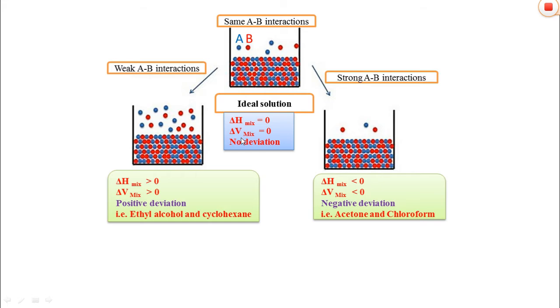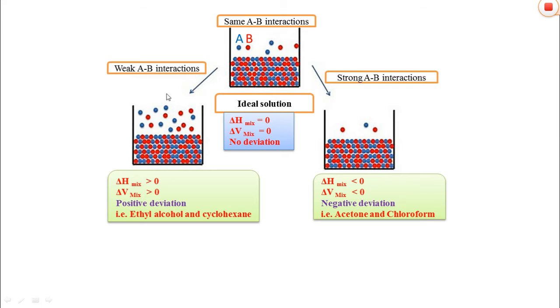That's why they obey Raoult's law. In this case, the interaction or attraction of the A and B constituents are the same, but in a non-ideal solution this interaction is different. Therefore they show deviation, such as positive deviation and negative deviation.